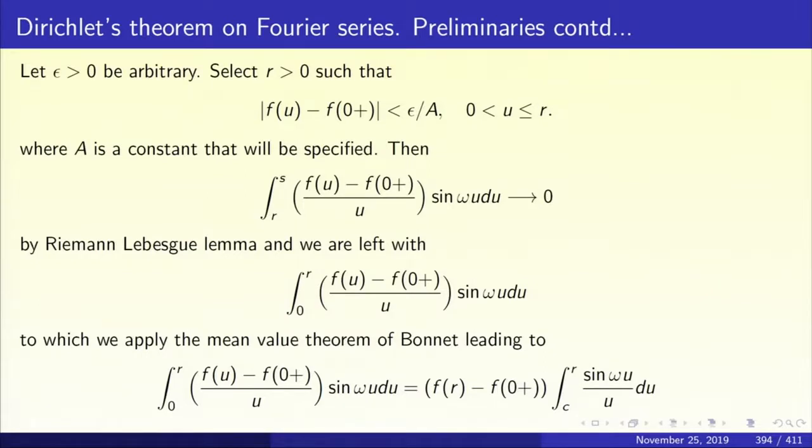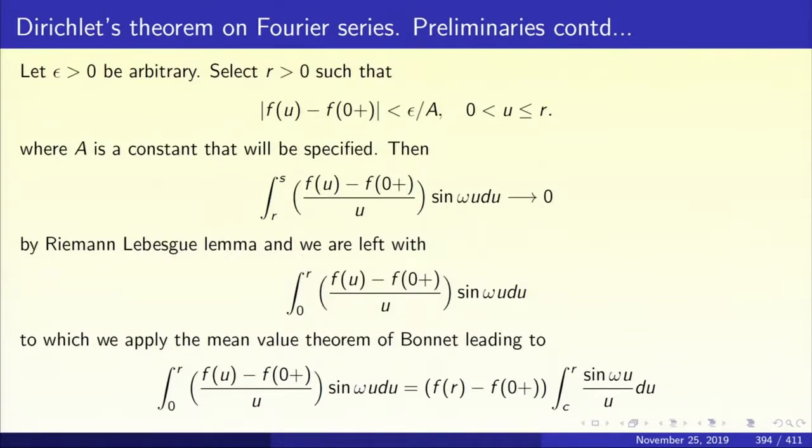It goes to 0 by the Riemann-Lebesgue lemma. The piece from R to S: R is fixed and S is bigger than R. Then that ratio, f of u minus f of 0 plus upon u, is continuous because we are far away from the origin. And so simply the Riemann-Lebesgue lemma applies.